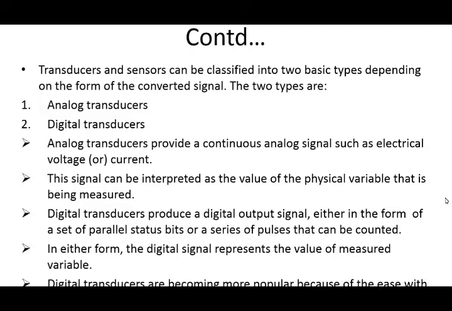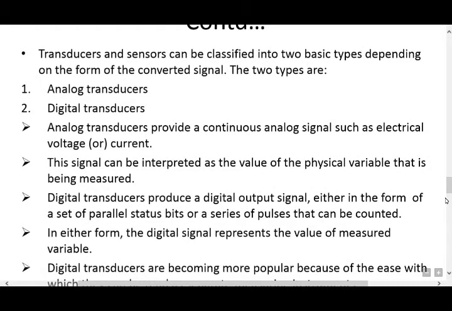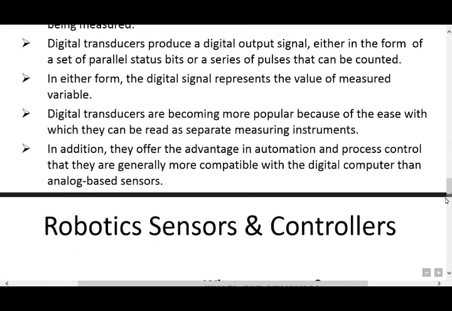Digital transducers produce a digital output signal, either in the form of a set of parallel status bits or a series of pulses that can be counted. In either form, the digital signal represents the value of the measured variable. Digital transducers are becoming more popular because of the ease with which they can be read as separate measuring instruments. In addition, they offer advantages in automation and process control in that they are generally more compatible with the digital computer than analog based sensors.